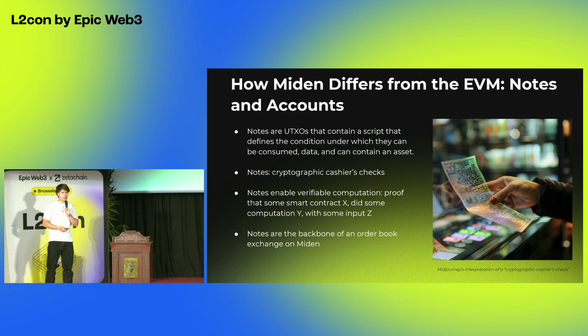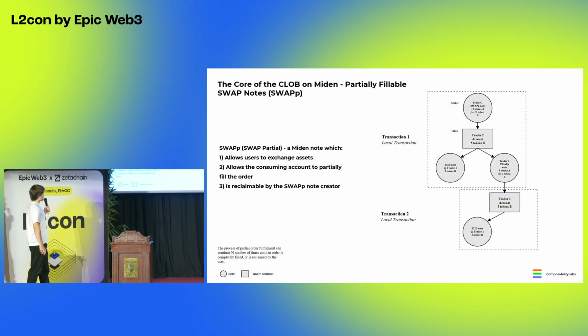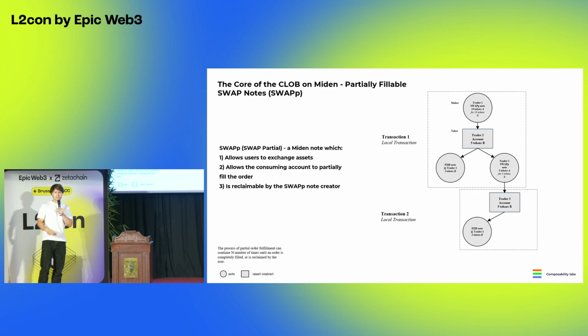So any central limit order book that's being built on Polygon Miden is using notes as the core of the exchange. All right, so now let's talk about the actual core of what we are building. It's this thing called the partially fillable swap note. So right now on Miden base, there are 3 default notes. There's the P2ID note, which is pay to ID note, which is just a simple liquidity transfer. Then there's the P2IDR note, which is a simple liquidity transfer, but then the person who created the note can also reclaim the note.